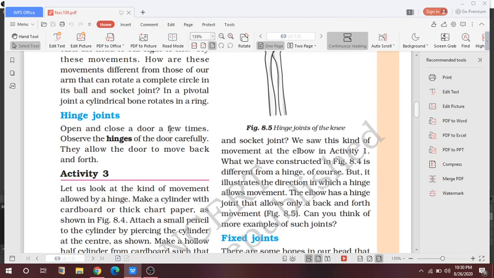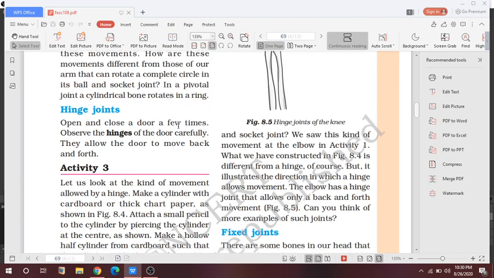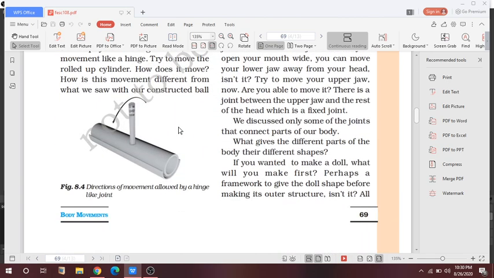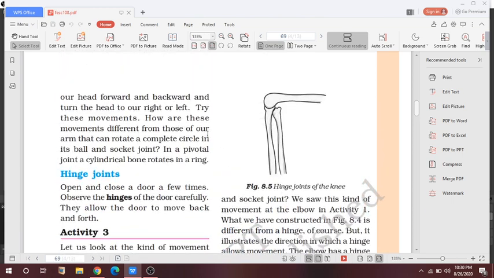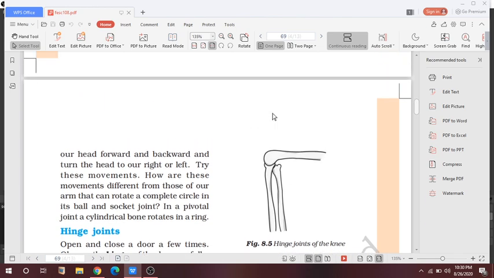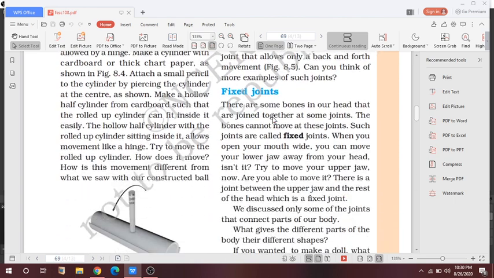The following image, yeah, so here the image is given, I think. Here the hinge joints. Hinge joints are present in the knee. Okay, so the knees and the elbows have hinge joints, and they help in the movement only in the back and forth direction. Now next is fixed joints.